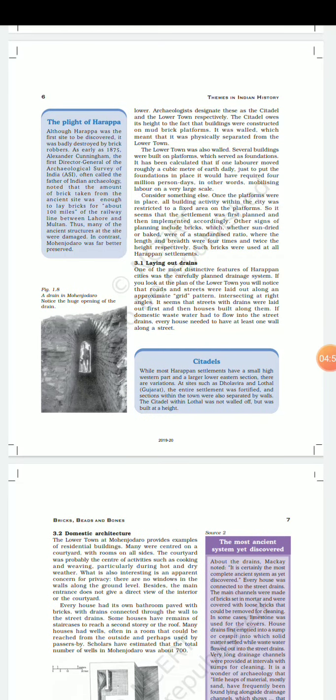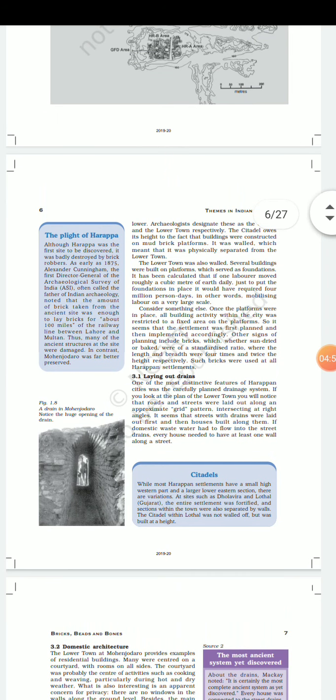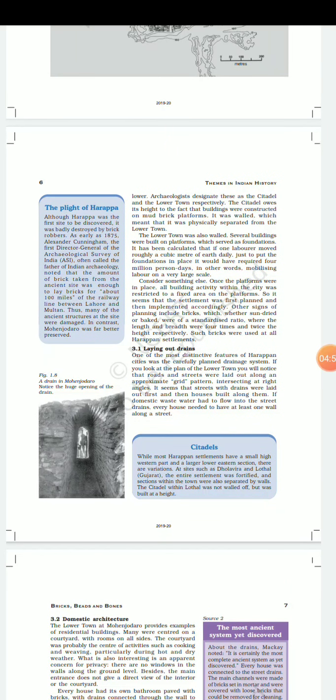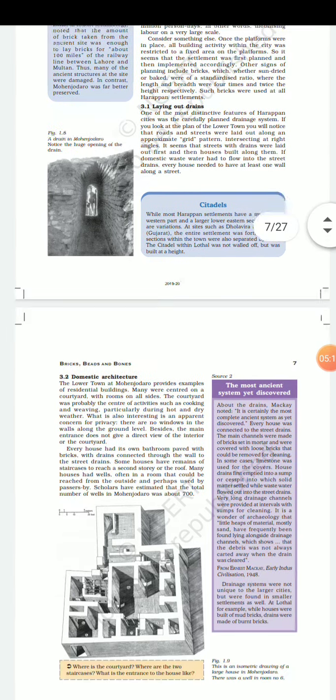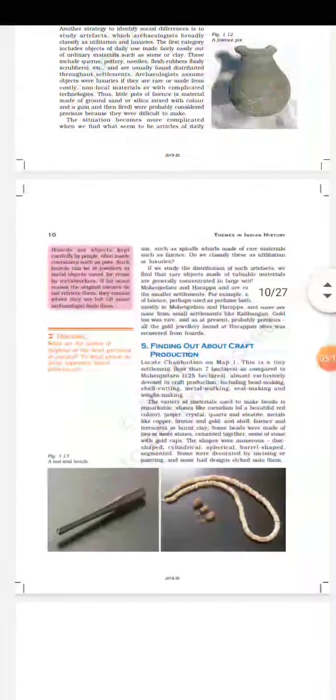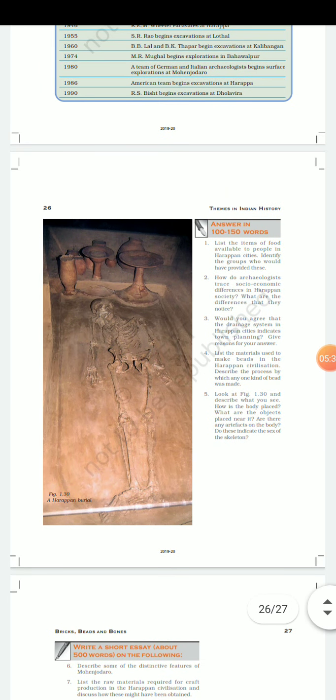100% these drains represent the city planning. And why? Because you may see that the drains were totally planned through a grid system, and the grid pattern was an important feature of the Indus Valley civilization's town planning. The grid pattern was incomplete without proper managing of the drains. That is why we can say that the drainage system was an important part of the town planning of the Indus Valley civilization. The third question is also important.